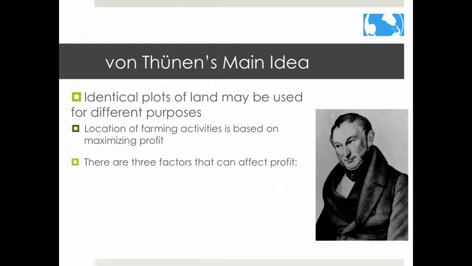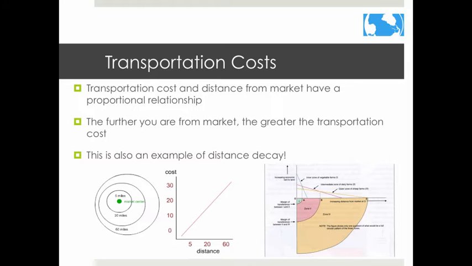Von Thunen's main idea was that if you have an identical plot of land with no change in soil, farmers will choose the activity that makes the greatest profit. There are three factors that can affect profit: transportation costs, price of land, and proximity to market, especially to prevent spoiling food. Johann von Thunen came up with the graphic model and mathematical model. Let's look at the mathematical model first.